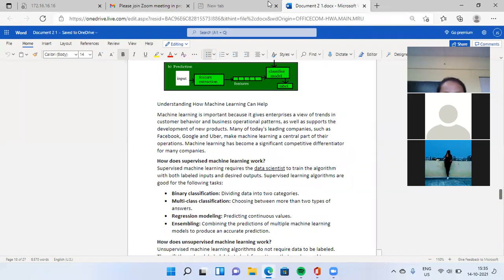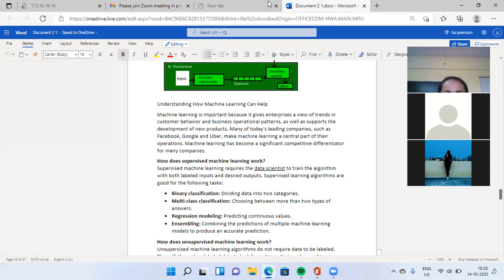How does supervised machine learning work? We will see one by one the classification of machine learning. In that we see three parts of machine learning: supervised, unsupervised, and reinforcement. How can machine learning help us? We see it depending on the classification or types of machine learning model. In the first type, how does supervised machine learning work?